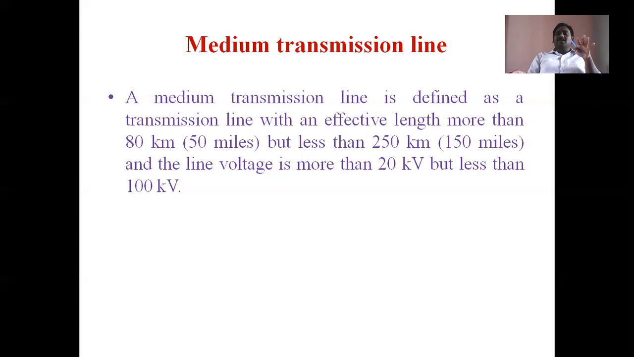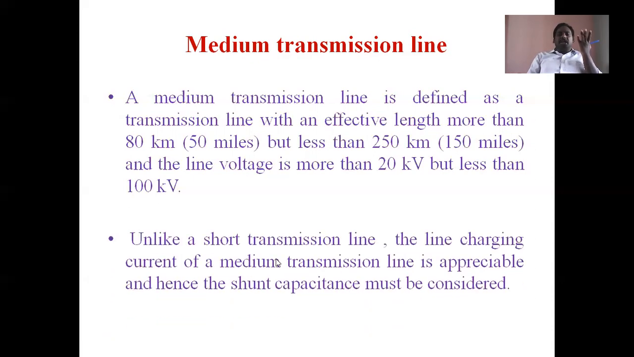That's why capacitance is not negligible in this case. Capacitance is present in the medium transmission line due to its medium length and medium voltage. Exactly. That's why, unlike a shorter transmission line, the line charging current of a medium transmission line is appreciable, and hence the shunt capacitance must be considered. Shunt capacitance means the capacitance which is connected between the transmission line conductor and ground.